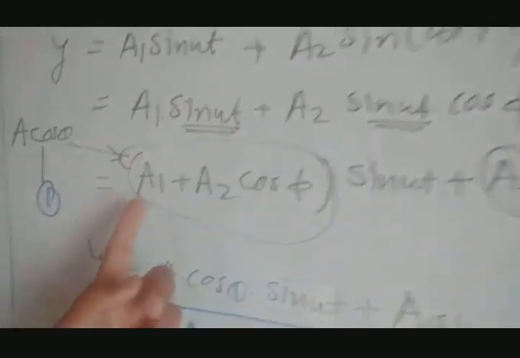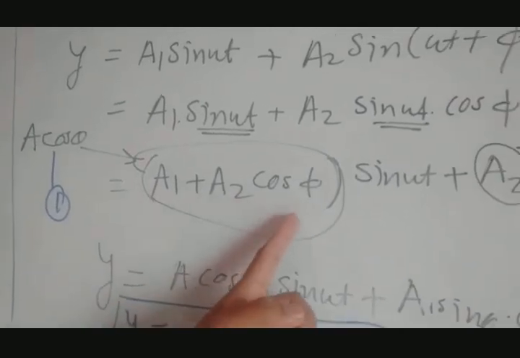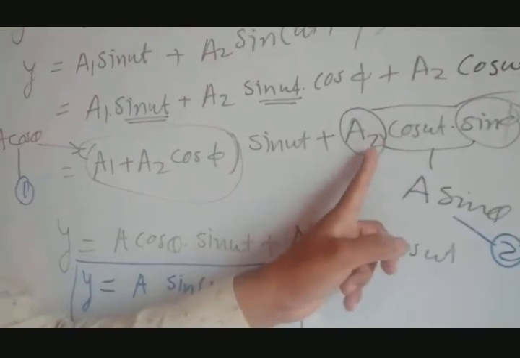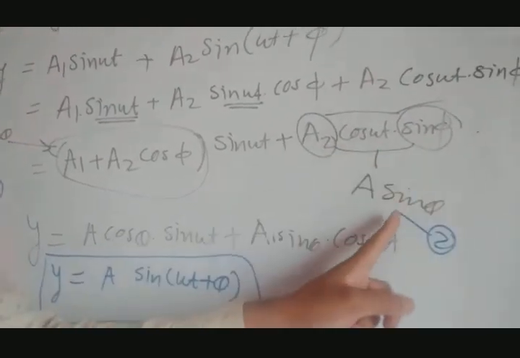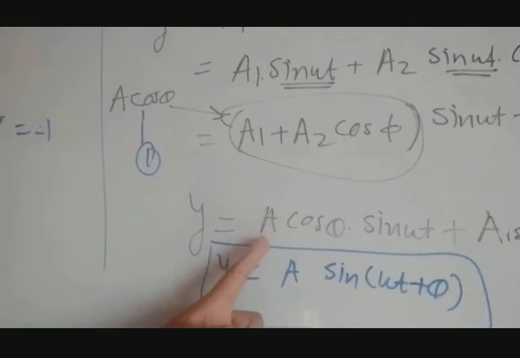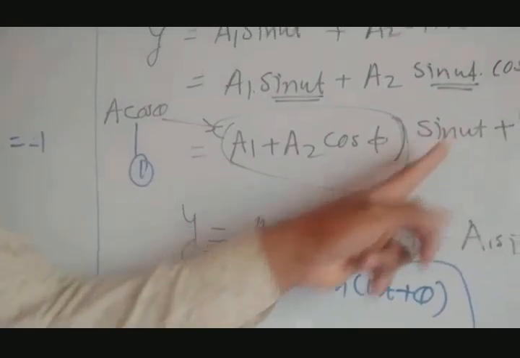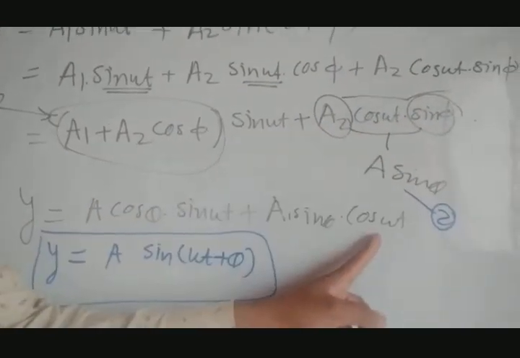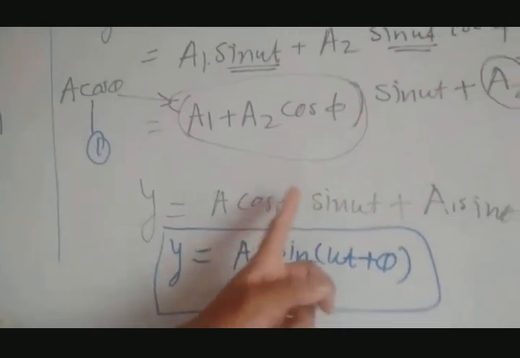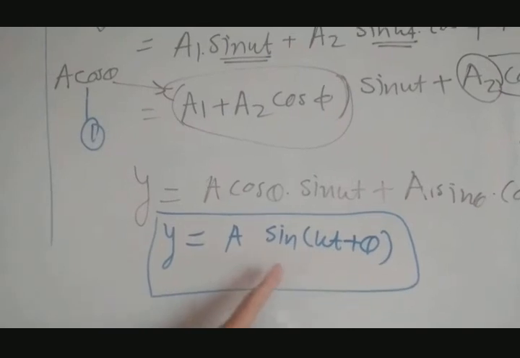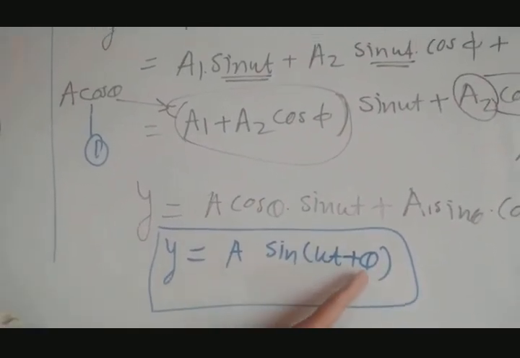You can write like this. Take sin omega t common. In the bracket we get a1 plus a2 cos phi sin omega t plus a2 cos omega t into sin phi. A2 into sin phi, put it as A sin theta, and this a1 plus a2 cos phi as A cos theta. You can write the same as y equal to A cos theta for this sin omega t, and A sin theta for cos omega t. After that, this is formula sin A cos B plus cos A sin B. This is formula for sin A plus B. So we get this equation y equal to A sin omega t plus theta.